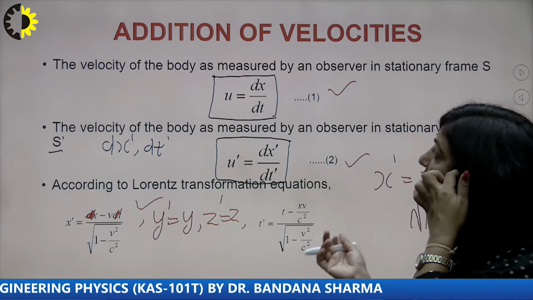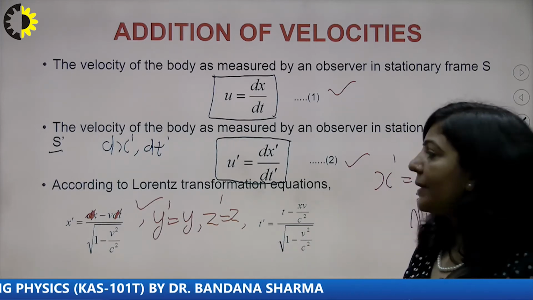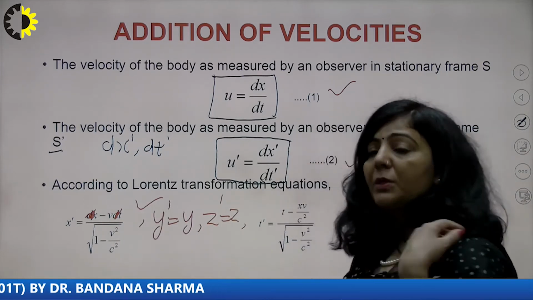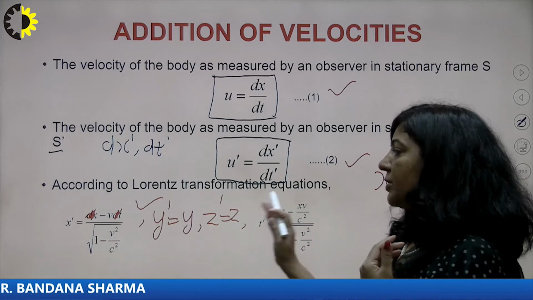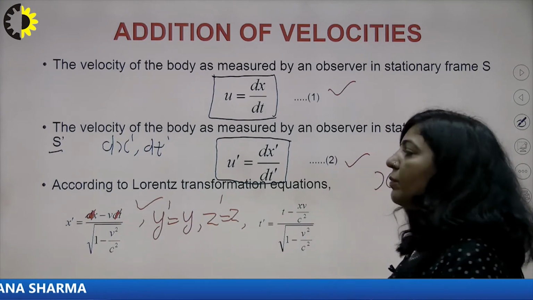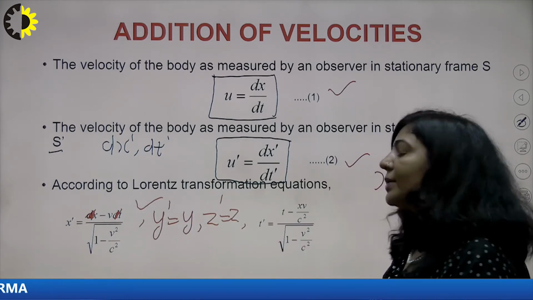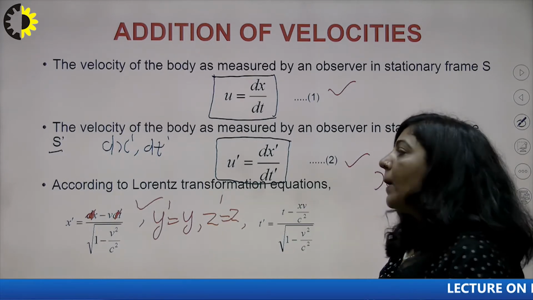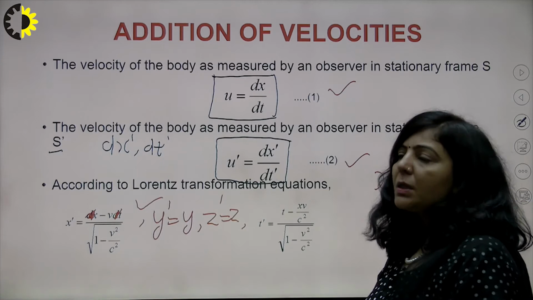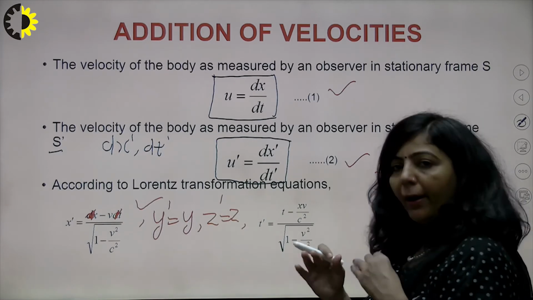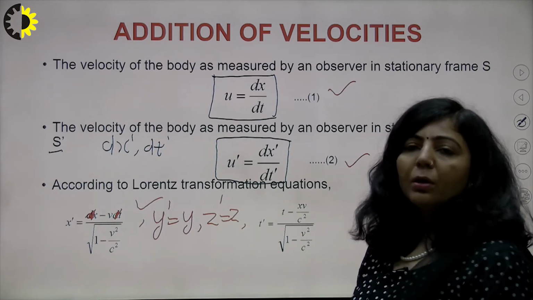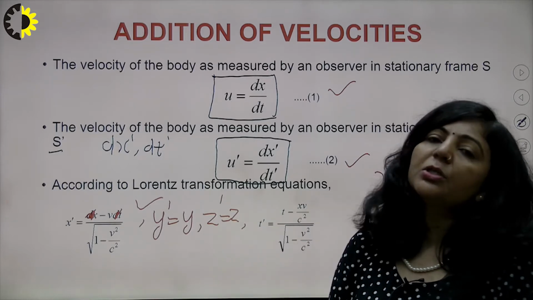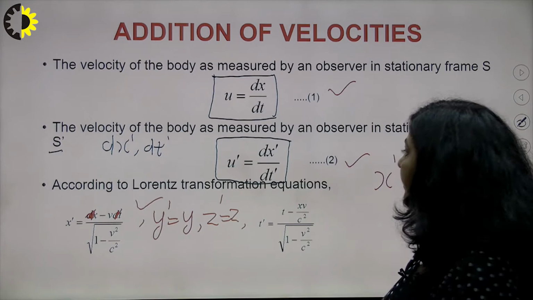Since in this case, direction of motion is along x-axis, x dash will be x minus vt upon root 1 minus v square upon c square. Y dash is y, z dash is z, and t dash is equal to t minus vx upon c square upon root 1 minus v square upon c square. Now using these four equations, you will try to correlate u with u dash. You will try to write the value of u in terms of u dash or u dash in terms of u. So that is our objective here.